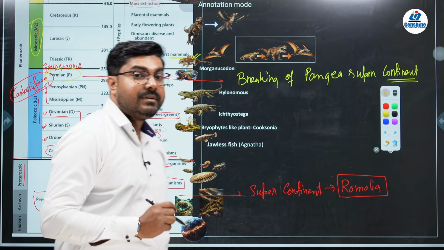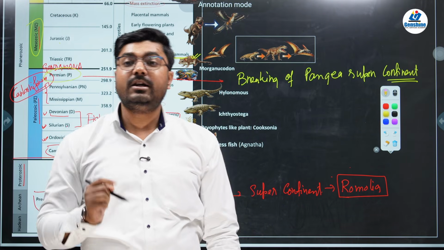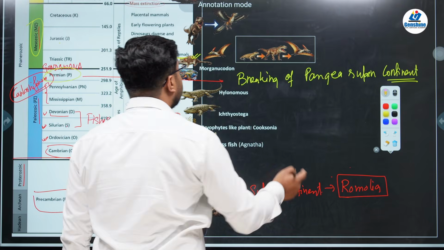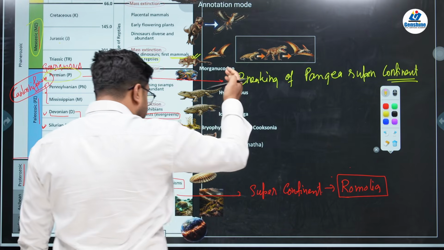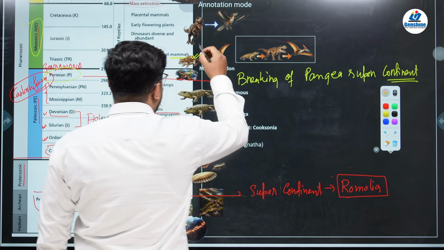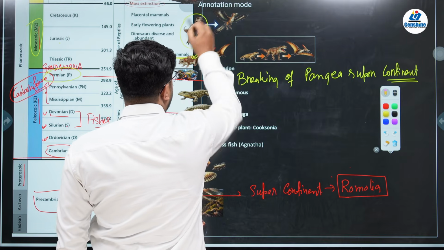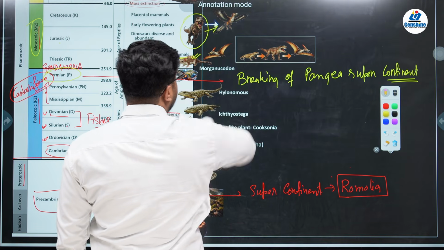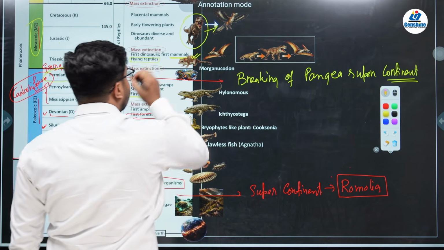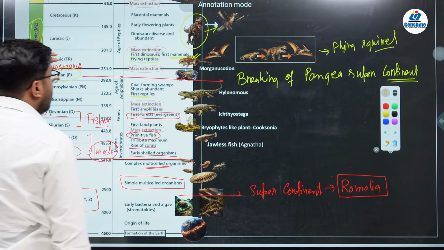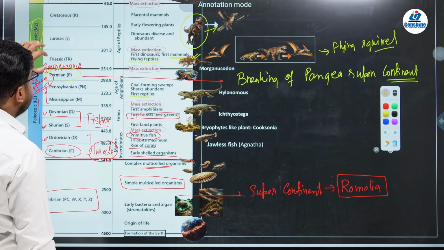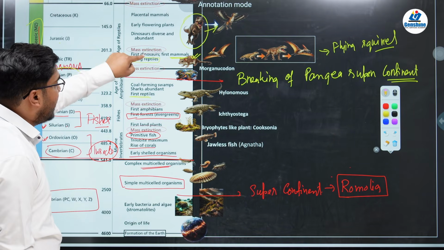Remember, this flying reptile did not result in flying birds. Okay, they were not birds. Birds are different. Birds basically have evolved from pteropods. From pteropods, birds evolved. But here they were called flying reptiles. But remember, the major thing to remember is that in the Triassic period there was introduction of dinosaurs.